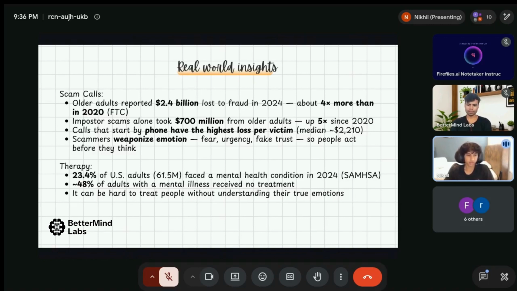Okay, on the other hand, with therapy, we saw that 23.4% of US adults, which is 61.5 million people, have faced a mental health condition in 2024. And about half of these adults with a mental illness receive no treatment whatsoever, which is a huge problem. So we saw that it can be hard to treat people without understanding their true emotions. And we also realized that help may not be accessible and proper everywhere.